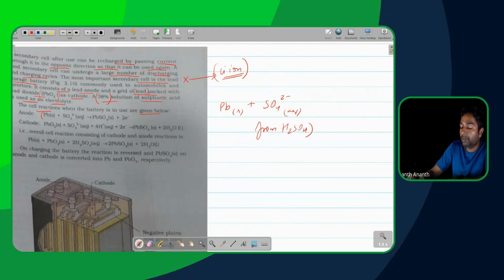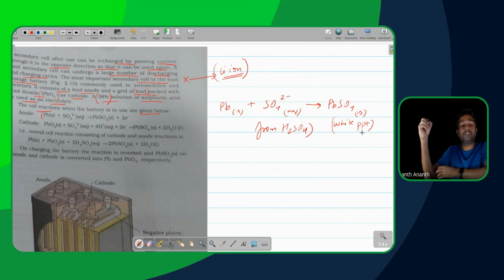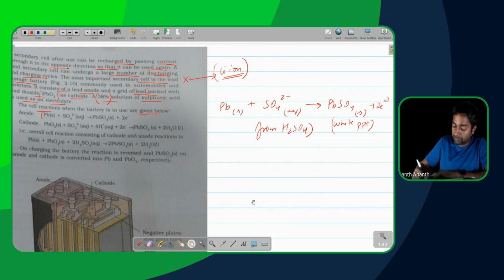So this is basically going to give me PbSO4 solid, which is a white salt, a white precipitate. You'll actually have it as a salt precipitate on the electrode on the inside over there. Plus, of course, we'll have 2 electrons being kicked out.